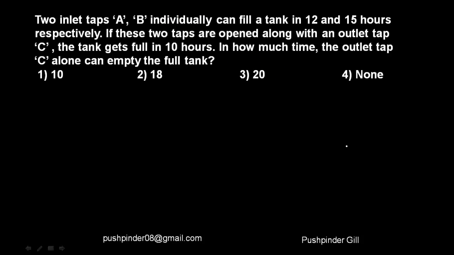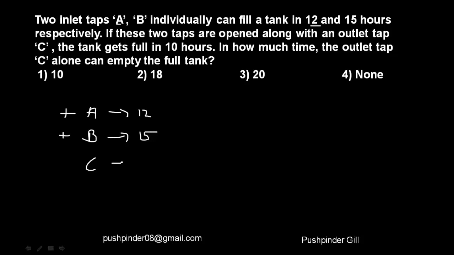Okay, now 2 inlet taps A and B individually can fill a tank in 12 hours and 15 hours respectively. If these 2 taps are opened along with an outlet tap C, the tank gets full in 10 hours. In how much time can the outlet tap C alone empty the full tank? Now let's just lay down the question, what he has given to us. He says A can fill a tank in 12 hours. So A is a positive. Positive means it can fill a tank in 12 hours. Fine. B, again a positive, can fill the tank in 15 hours.